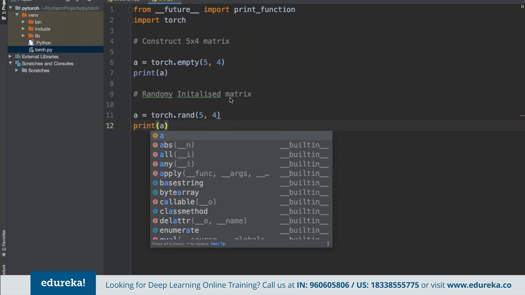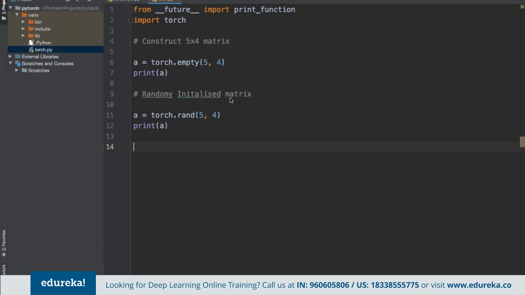And suppose we want to construct a tensor as well, the concept of tensor that we had discussed. Again, we can use the torch library here as tensor.